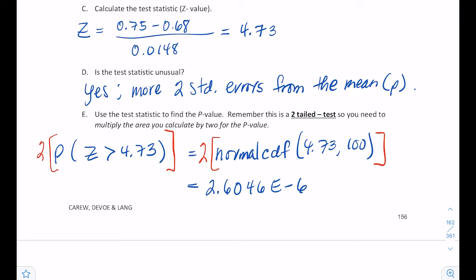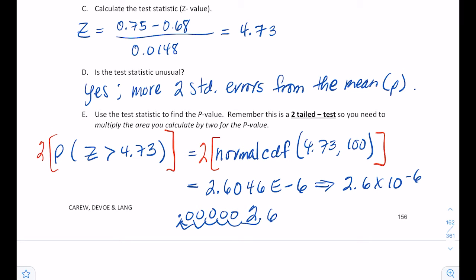This is scientific notation, and all this means is 2.6 times 10 to the negative 6th power, which means if you take the number 2.6 and move the decimal back 6 places to the left and fill in zeros, that's actually my answer.